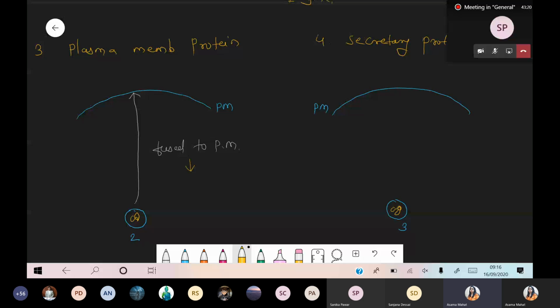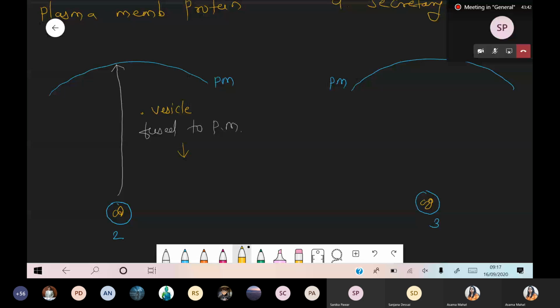So the protein which is released from rough endoplasmic reticulum goes and fuses with the plasma membrane, and that protein may be extrinsic or intrinsic, and such type of proteins are called the plasma membrane protein. So I'm writing this information: vesicle fused to plasma membrane, and during that fusion the protein may be intrinsic protein, or maybe there is a presence of extrinsic protein.